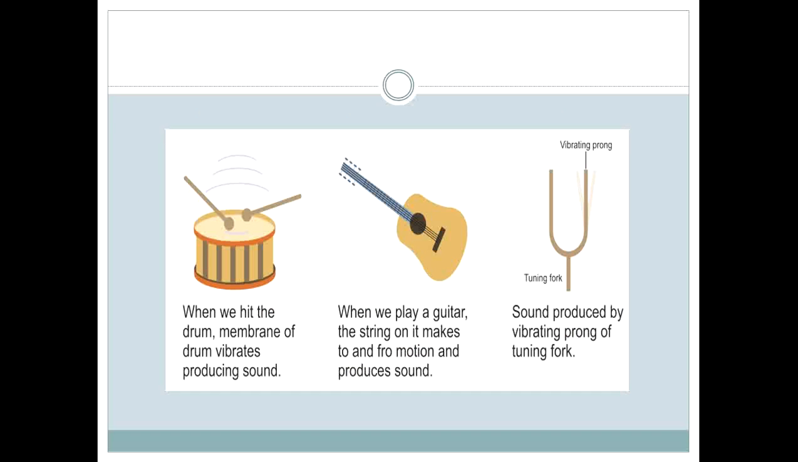When we hit the drum, the membranes of the drum vibrate, they move back and forward to produce sound. On the other hand, the guitar does the same. When you press on the strings, it makes them go back and forward in motion, and it produces sound. The same thing happens with the tuning fork. Sound is produced by a vibrating prong of the tuning fork.